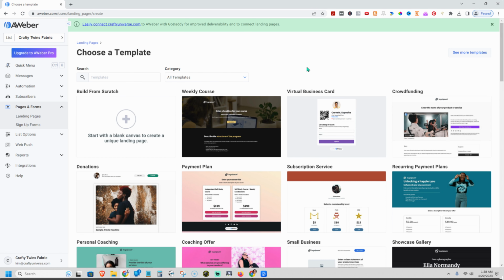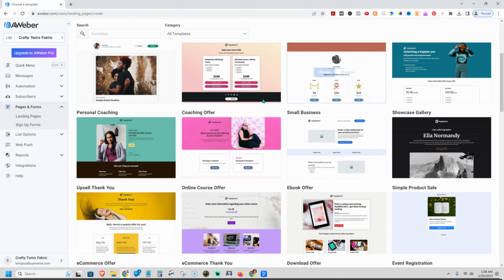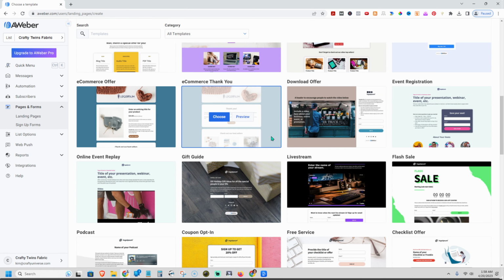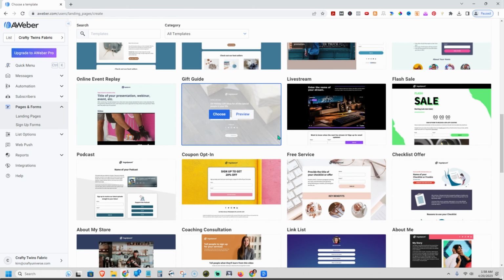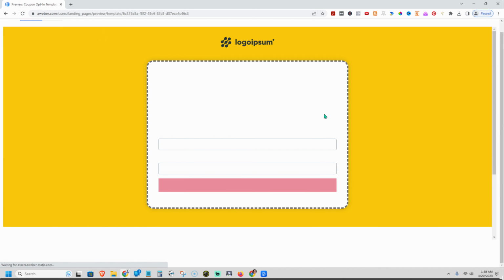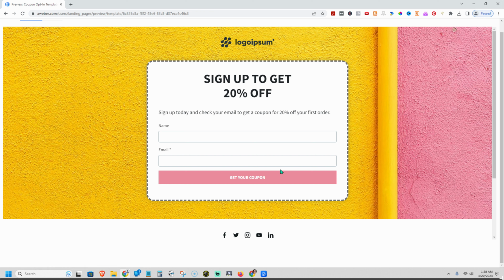And I'm not going to show you how to do all of it, but you come in to create a landing page. You can choose a template to get started with. And the more content, I think, the better. But if you're like, hey, I don't really have a whole lot of content to put on there, then just find something. Like this one's a coupon opt-in. You can preview it and then you can add your information to it. Now I'm going to go ahead and create one and then I will come back.